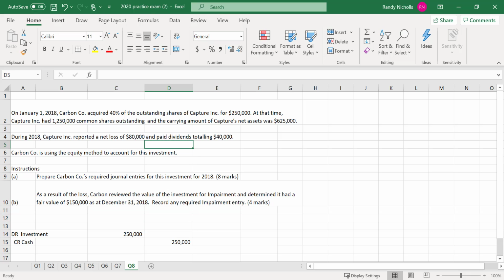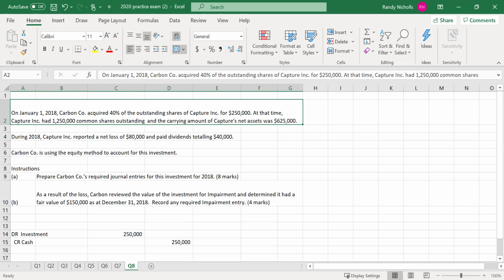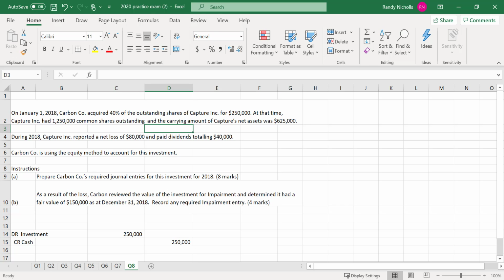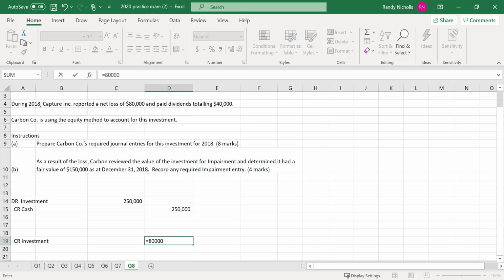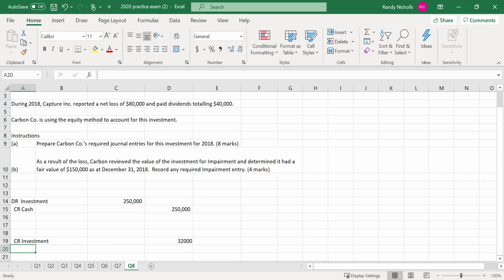Now it's important here, we acquired 40%. So during 2018, Capture reported a net loss of $80,000. That means 40% of that loss belongs to us, and we need to record that. It's going to take the value of our investment down, right? If the company we bought part of loses money, we lose money. So $80,000 times 40%. And that's a loss to us.